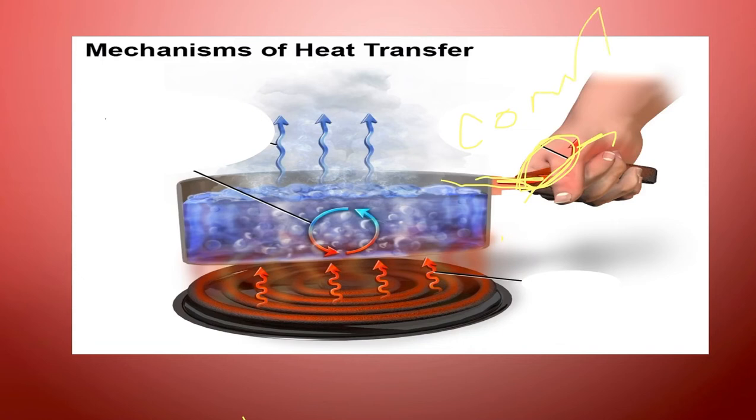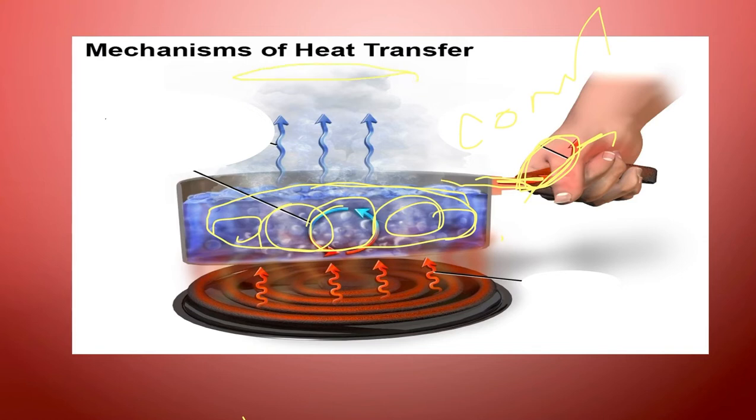What about convection? It occurs here inside the water, right? Circular motion, or the convection current that occurs inside the water, causes the whole water to have a high temperature, right? Now, if you put your hand here in this part, would you feel that it's hot? Yes, it's hot, right? How can you feel it? You can feel it by radiation of the heat from the pan and the water inside the pan to your hand.